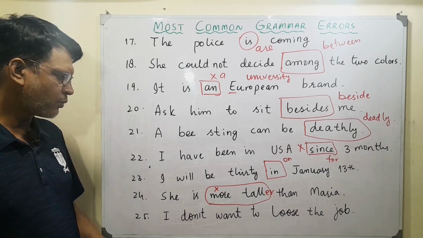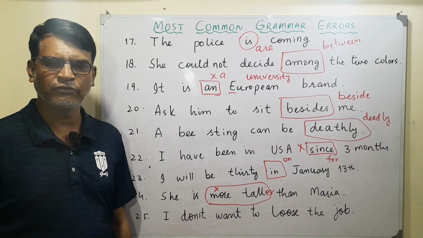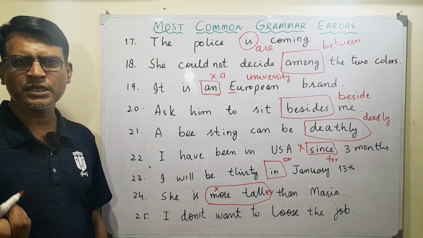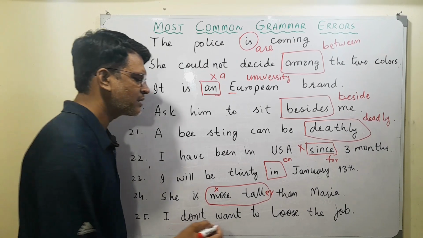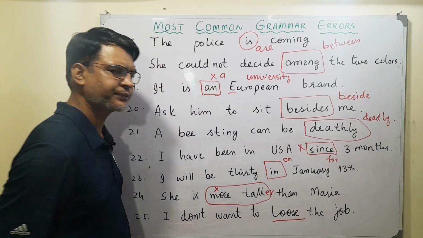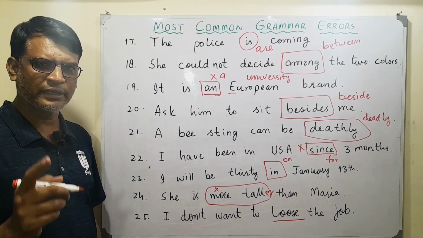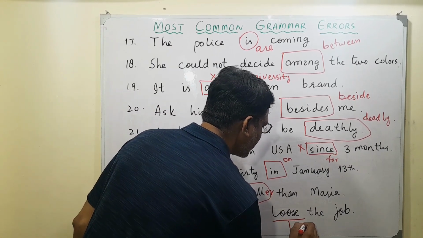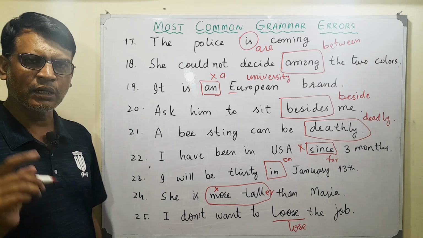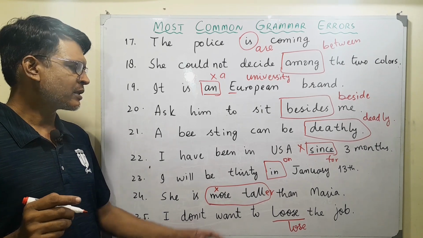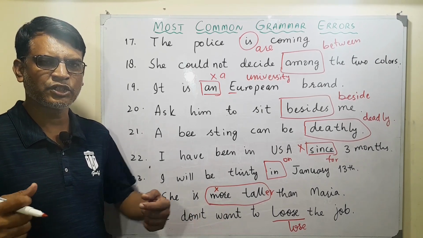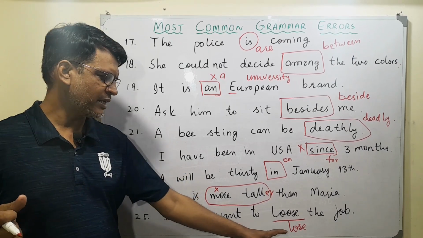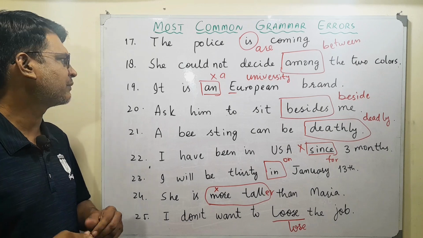Then we have, I don't want to lose the job. Okay, why are you afraid of it? We shouldn't lose the job. But what's the problem with this sentence? Well, the error is with this word. This is not the right word. The right spelling is LOSE. I don't want to lose the job. Something can be loose, like for example you say the shirt is loose, which is an adjective. We need a verb here, not an adjective.